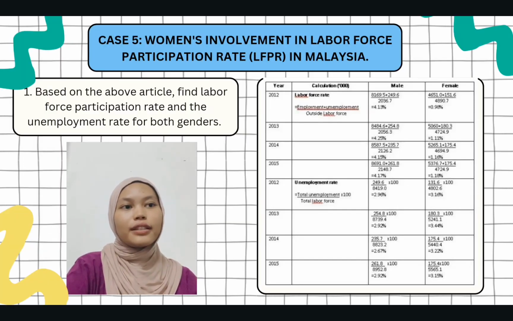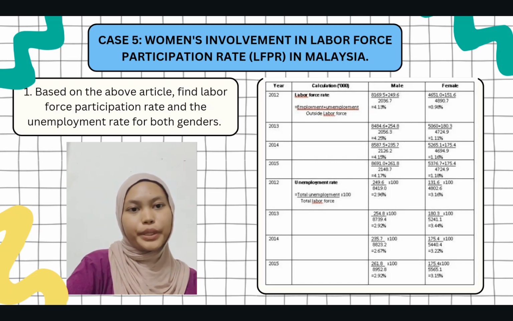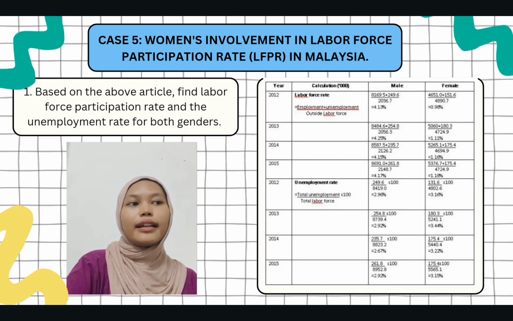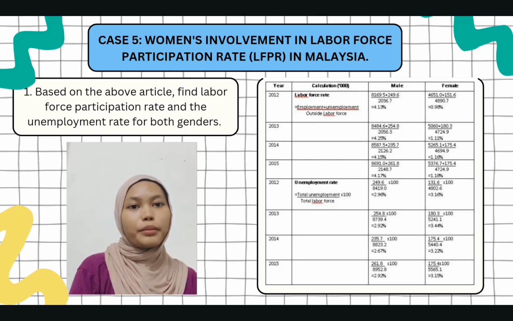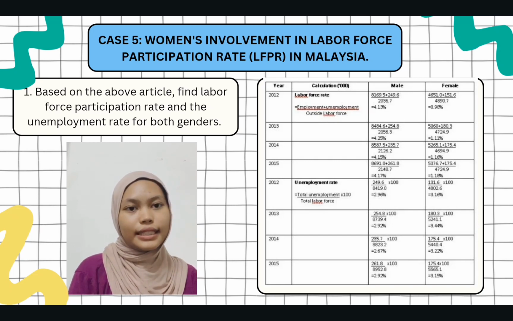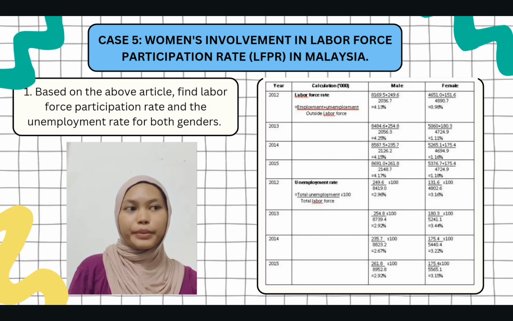For case study 5, women's involvement in labor force and participation rate (LFPR) in Malaysia. For question 1, find labor force participation rate and the unemployment rate for both genders. The first one is labor force rate, by using the formula employment plus unemployment divided by outside labor force. For 2012, male got 4.13% and female got 0.98%. For 2013, male got 4.25% and female got 1.11%.